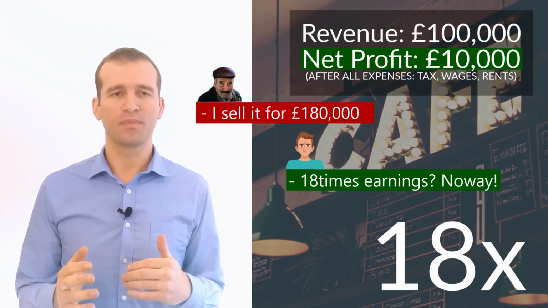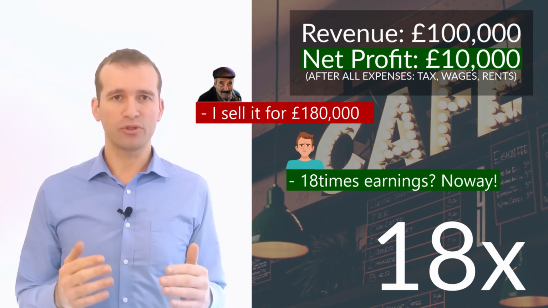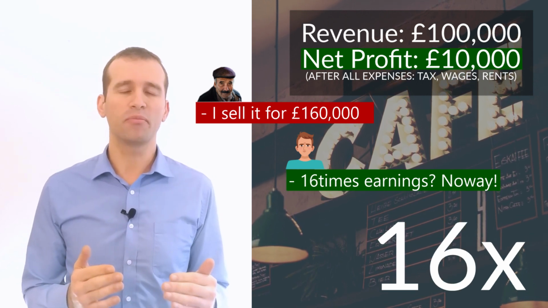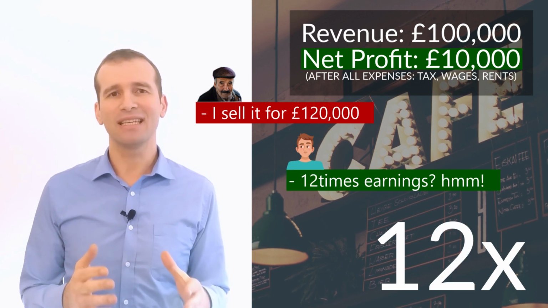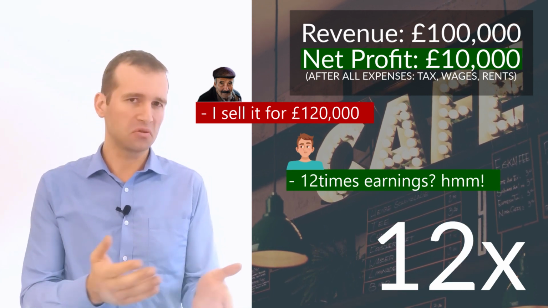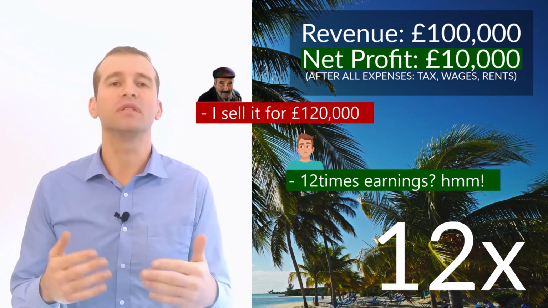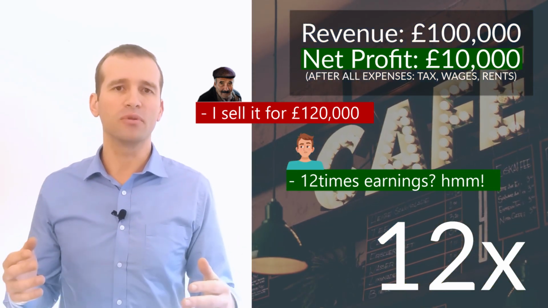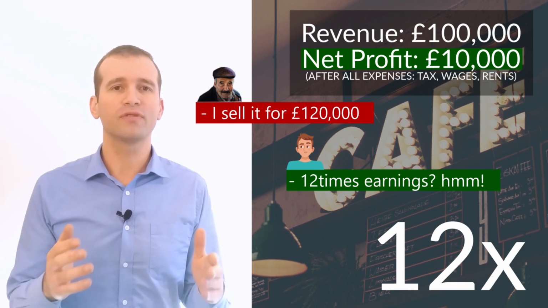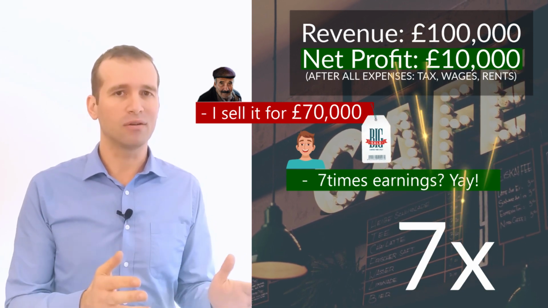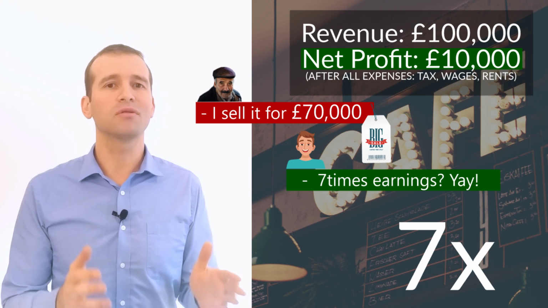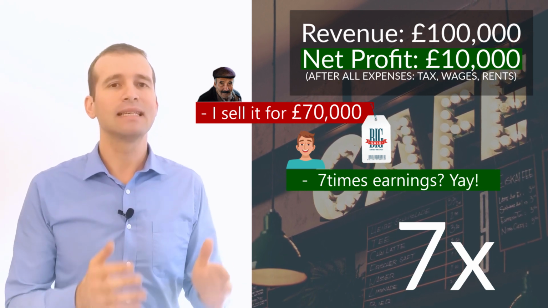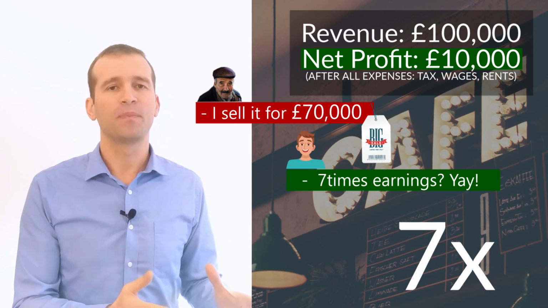In the following days, you are negotiating the price and the cafe owner is coming up with lower and lower prices. In the end, he is tired of you. The reason that he wants to sell his business is that he wants to retire and enjoy his life in Bahamas. So he makes this incredible last offer of 70,000 pounds. Just 70,000 pounds to buy this business that generates 10,000 net income per year.